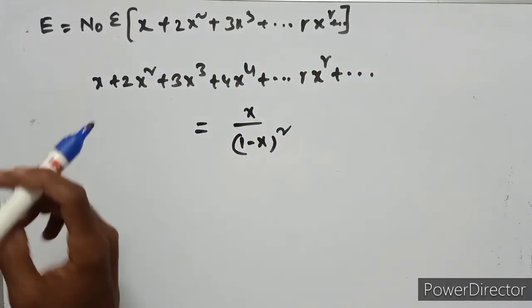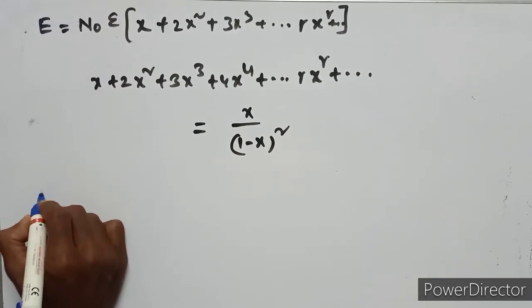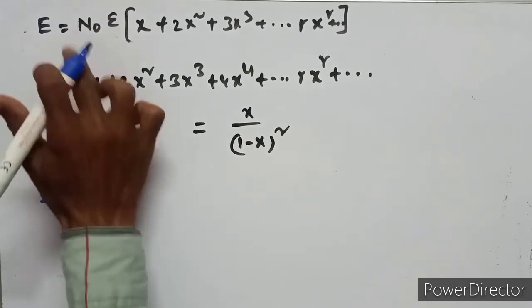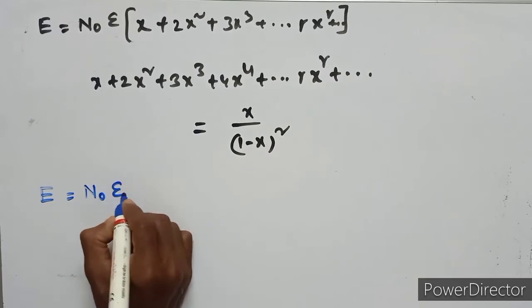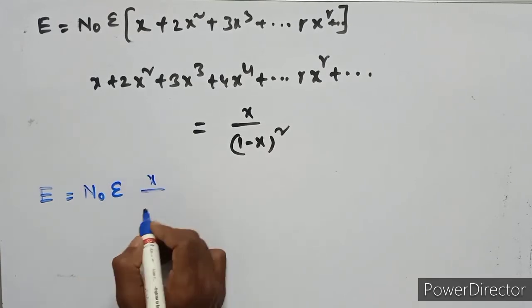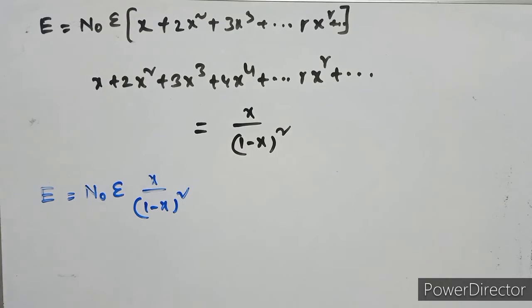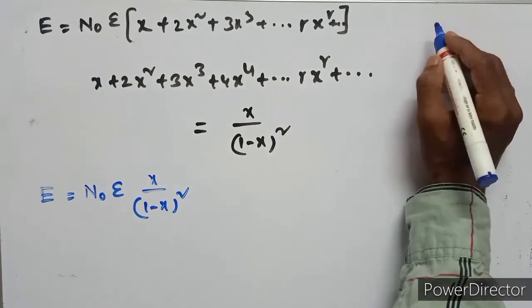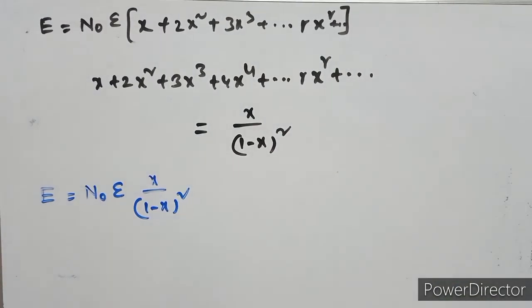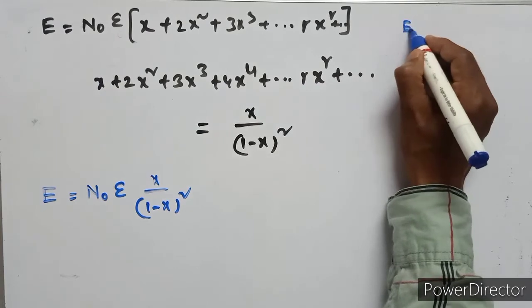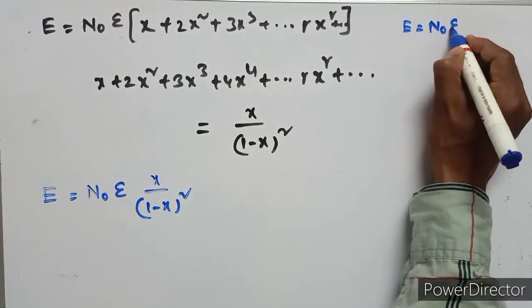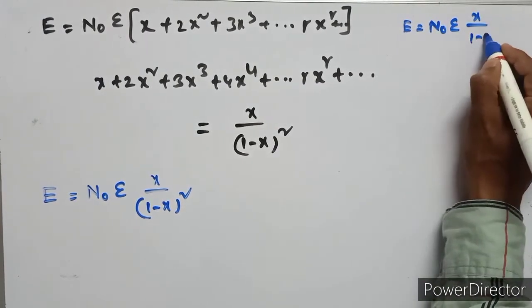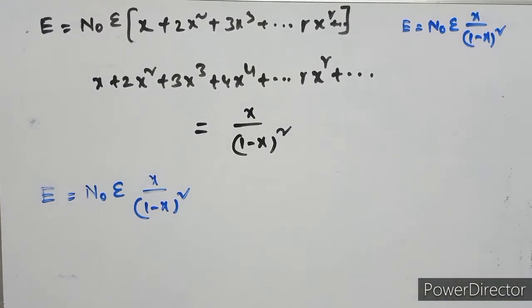So the energy can be written as n naught epsilon times x upon 1 minus x whole square. From Maxwell's distribution law,